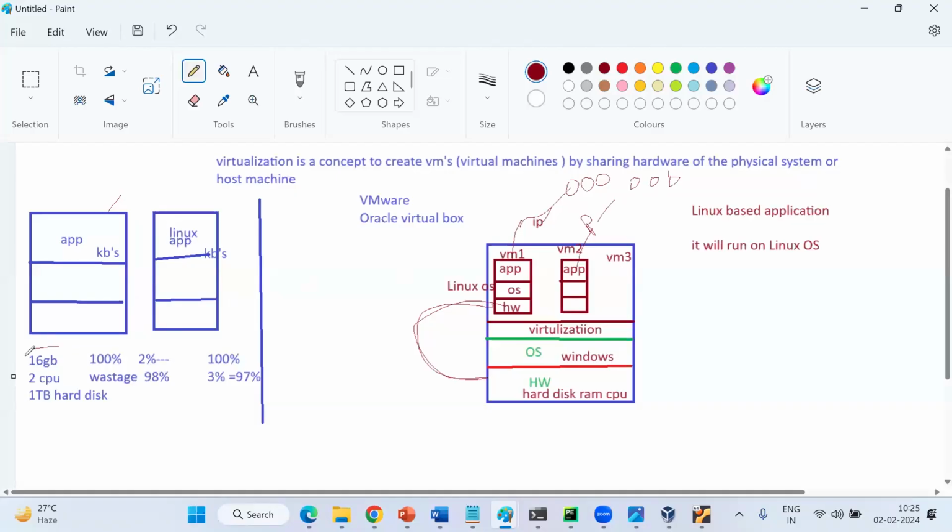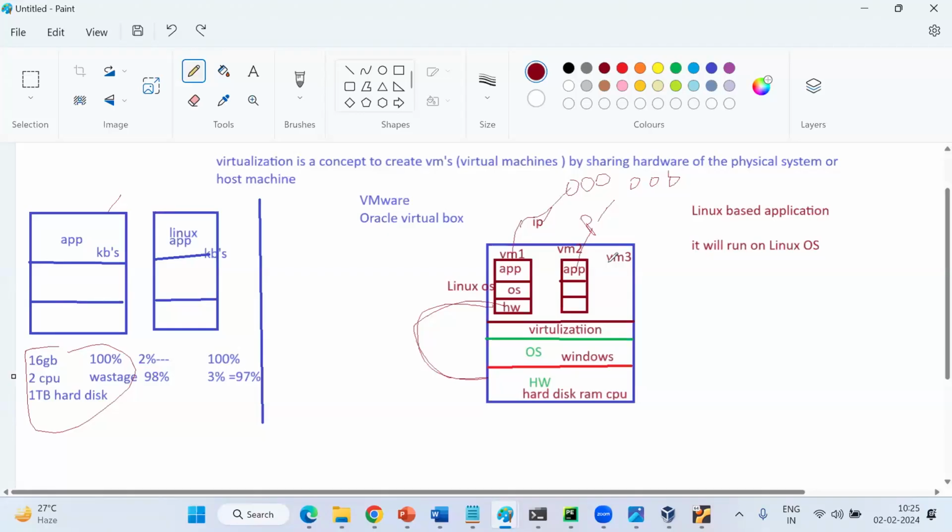Otherwise we are wasting our resources, right? But here you keep using the resources until your hardware is used up creating your VMs. So are we wasting any hardware here? If you have hardware space, create one more VM immediately. You can host an application. This is called virtualization. Is this clear, everyone?